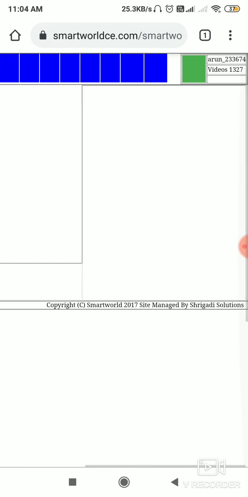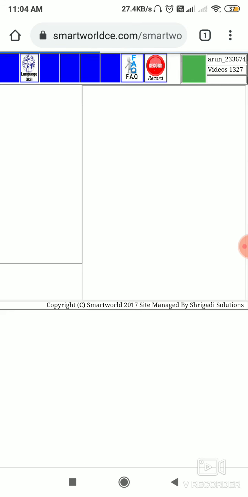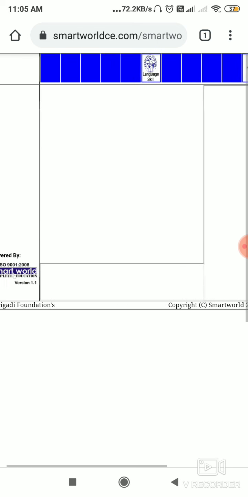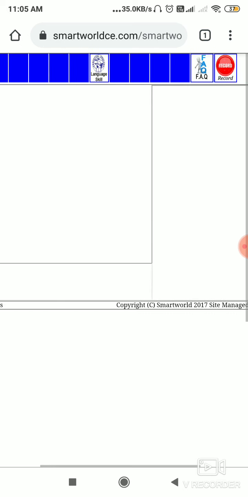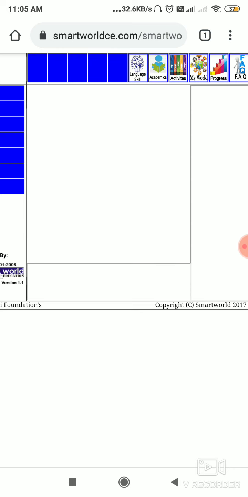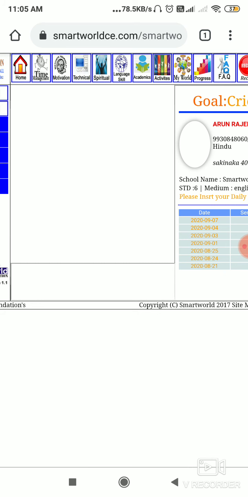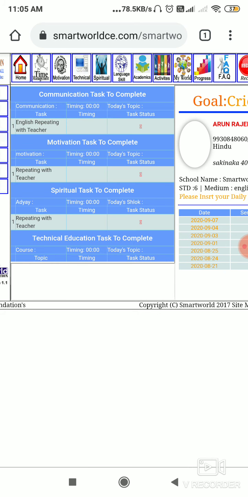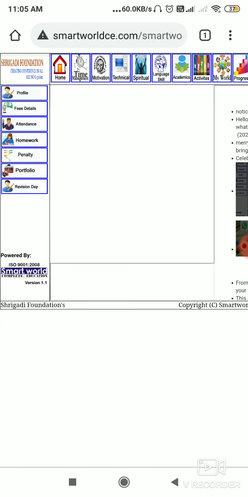Okay, so what you need to do is, we'll also authenticate how you're grading the contents. So please be serious, and we are expecting a minimum of 4 hours of your time to go through the contents. Then only we can complete it in 1 month, right? Because so much content is there. So you just have to go through the content every day. You have to go to academics, and whatever standard is allotted to you will come there.